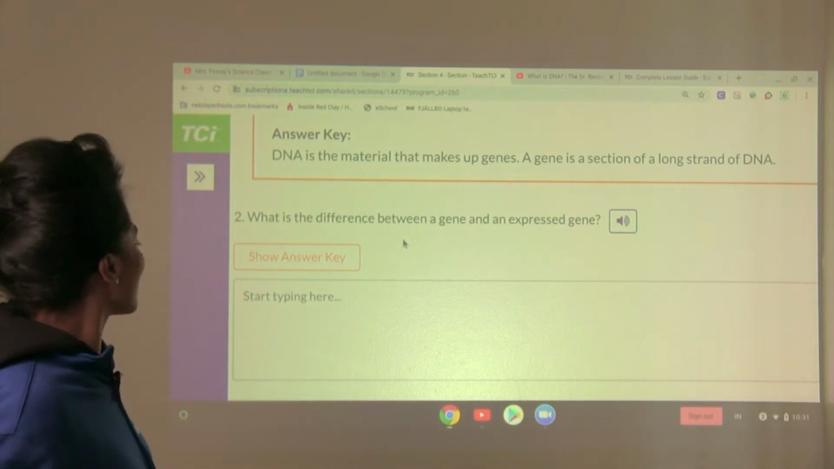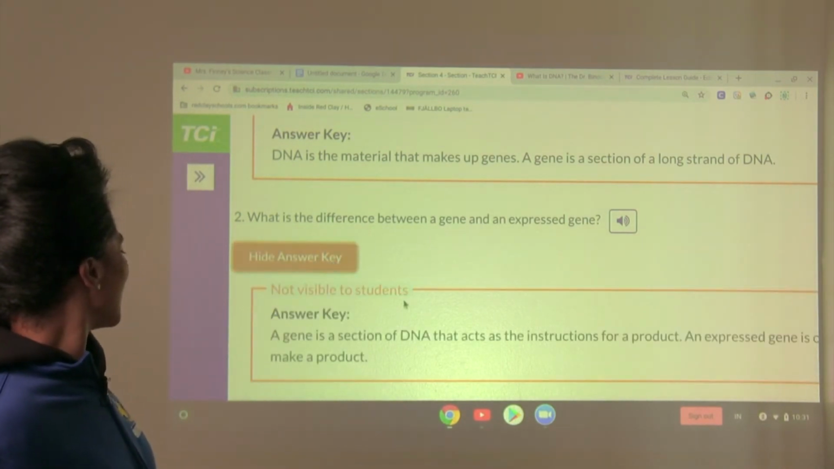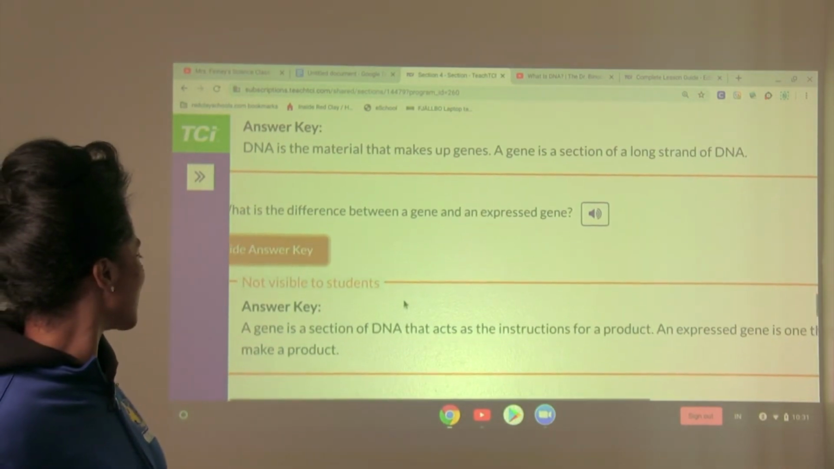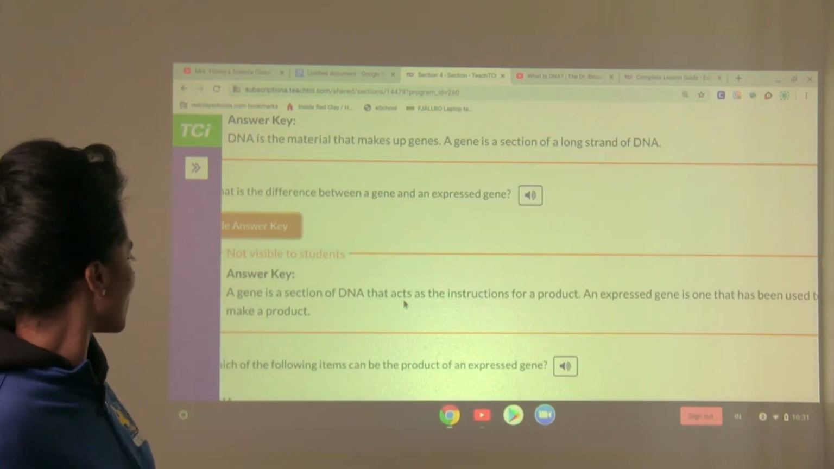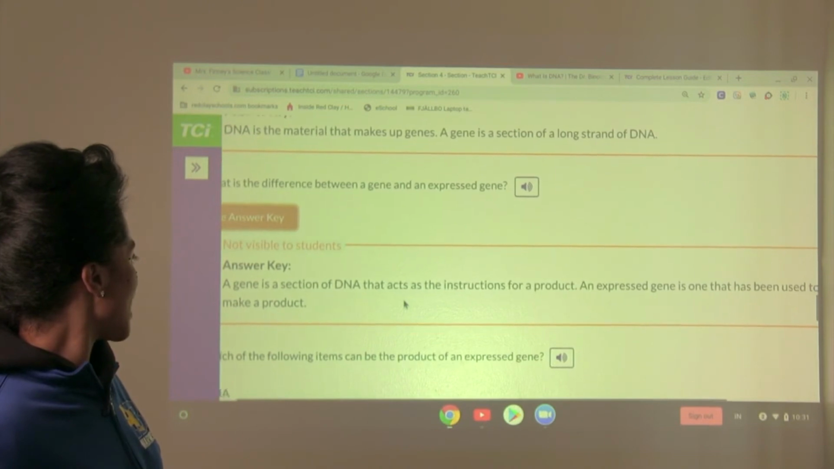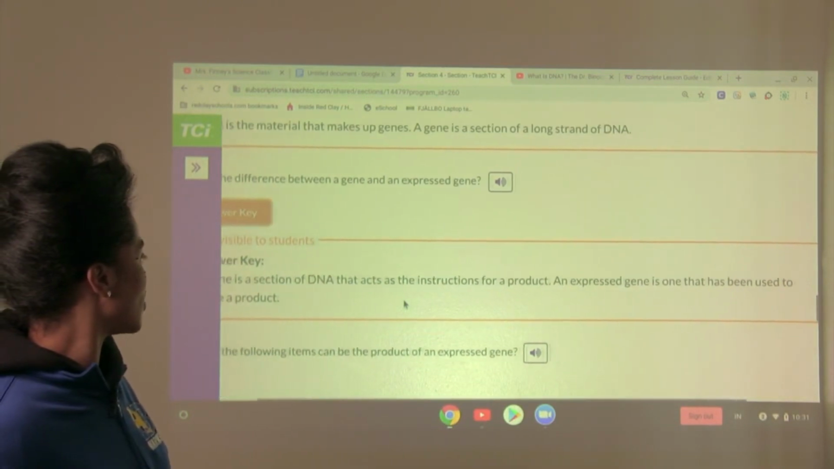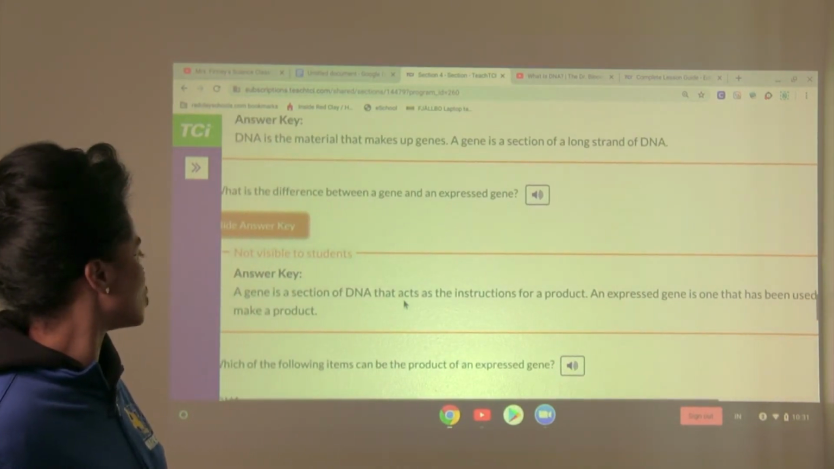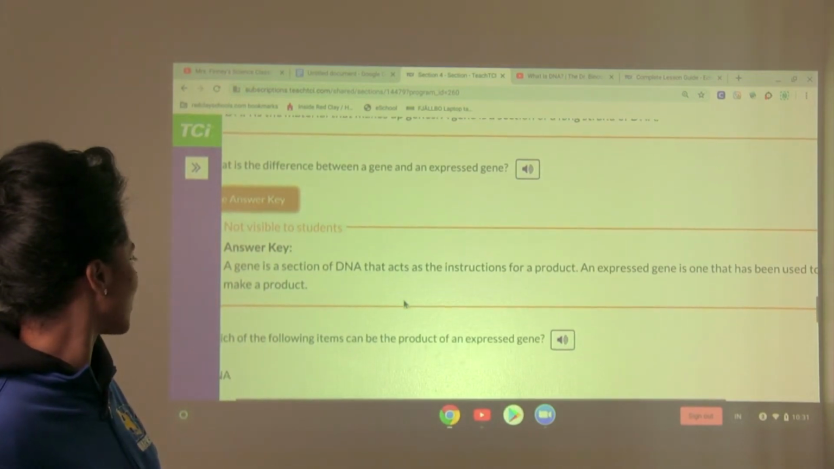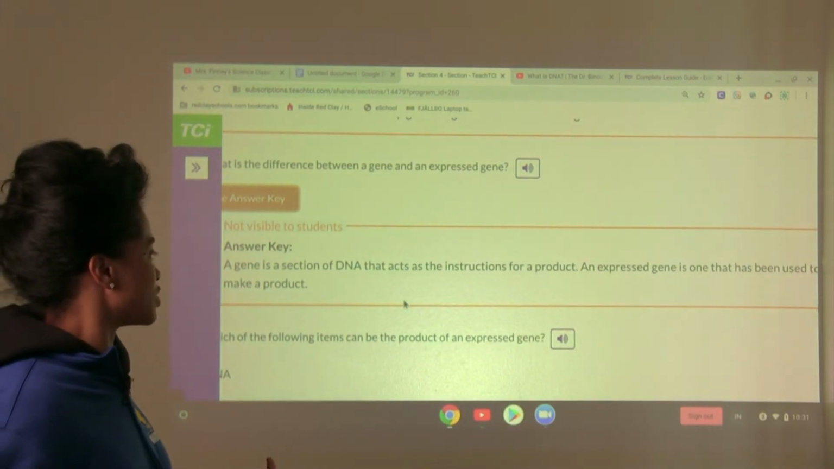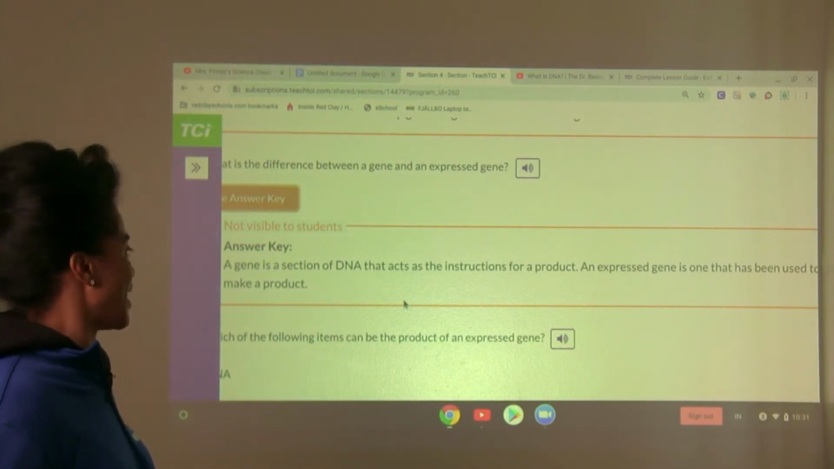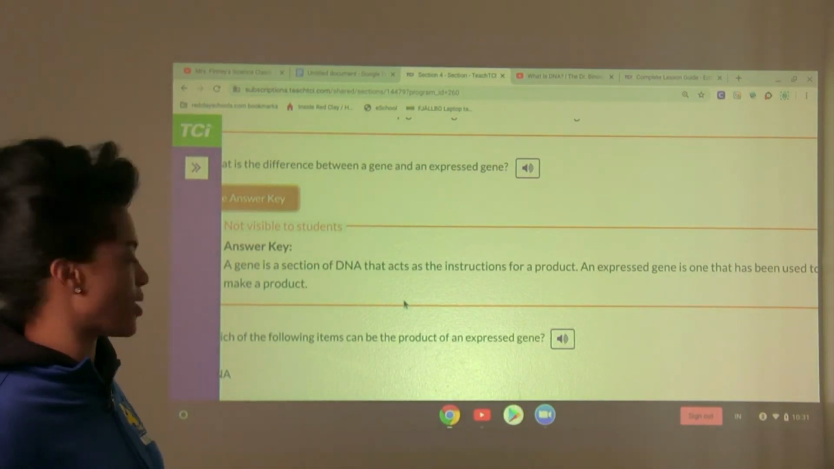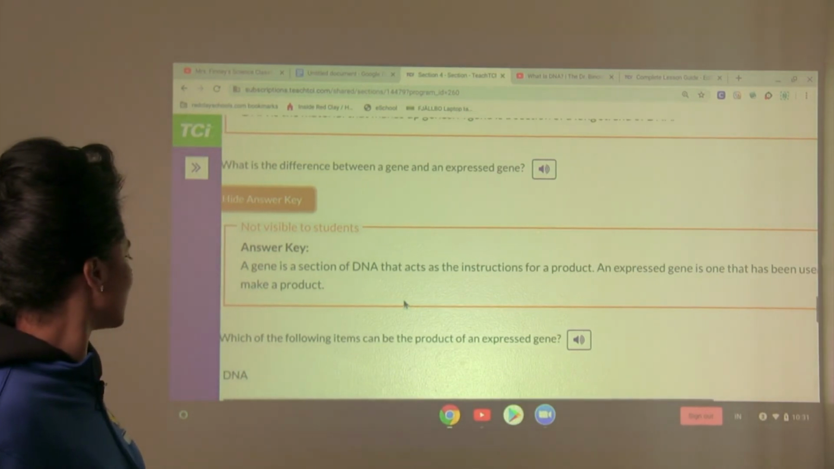Okay. All right, here we go. A gene is a section of DNA that acts as the instructions for a product. An expressed gene is one that has been used to make a product. Okay? So one gives some instructions for a product, and the other one was actually used to make the product. All right? That is the difference.